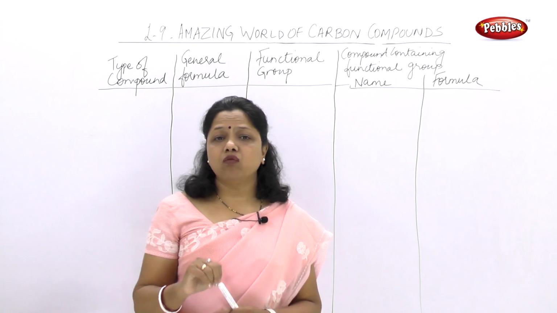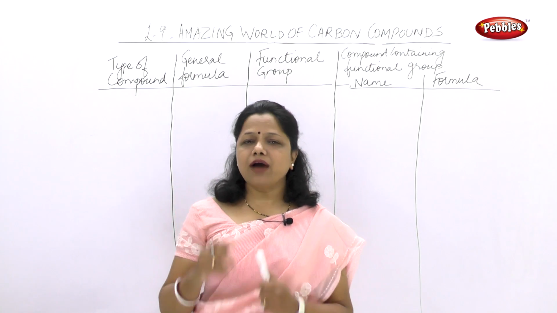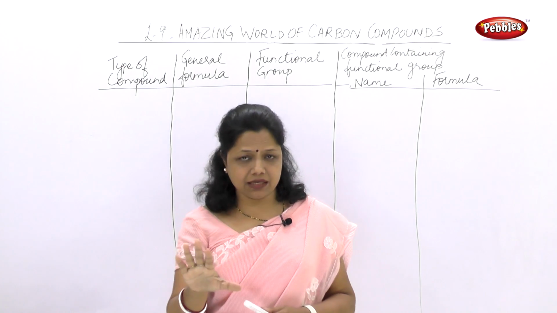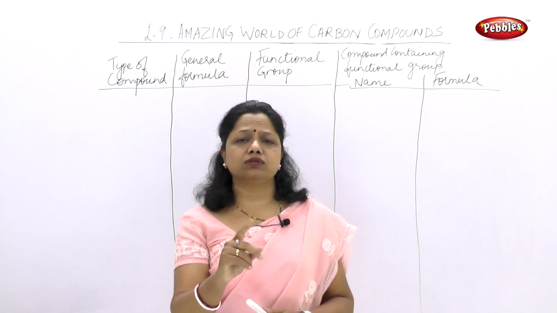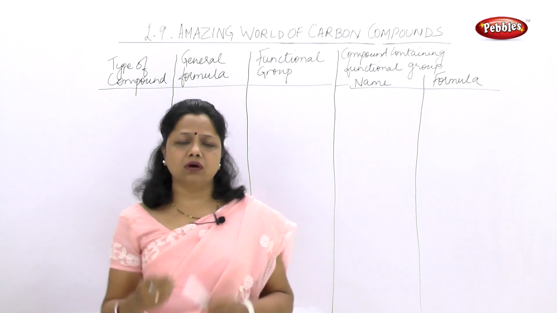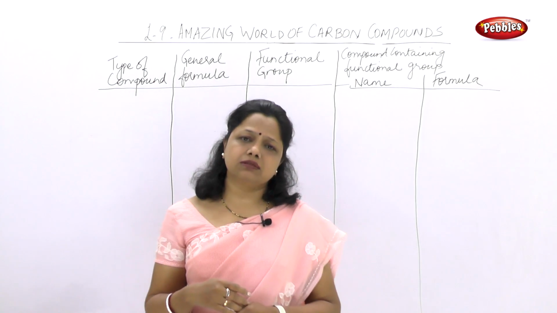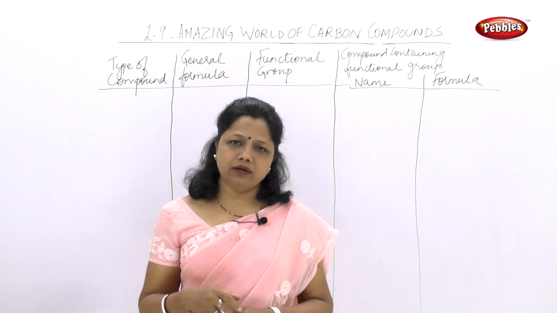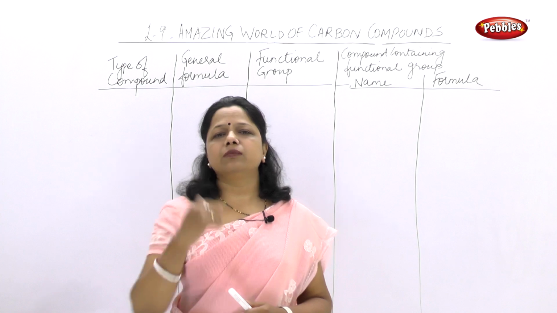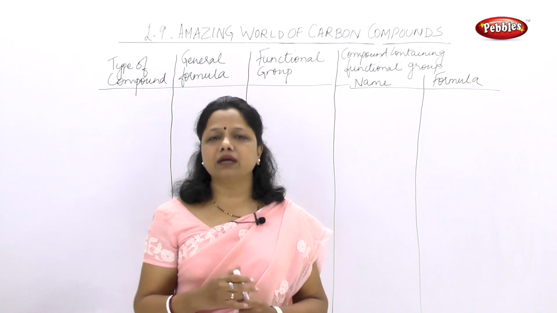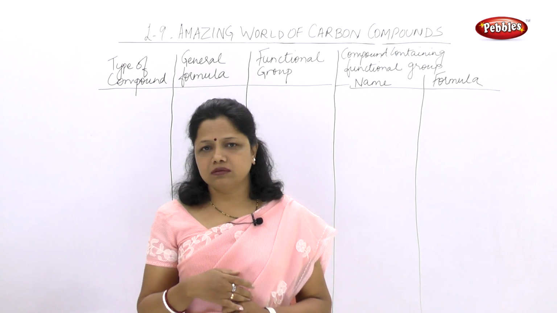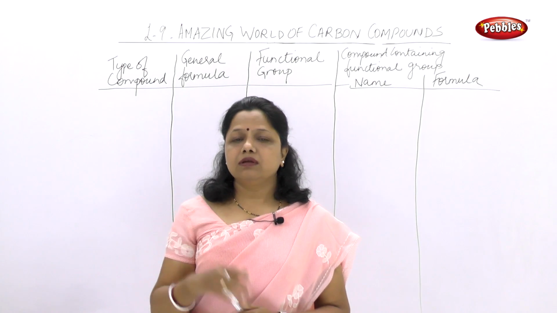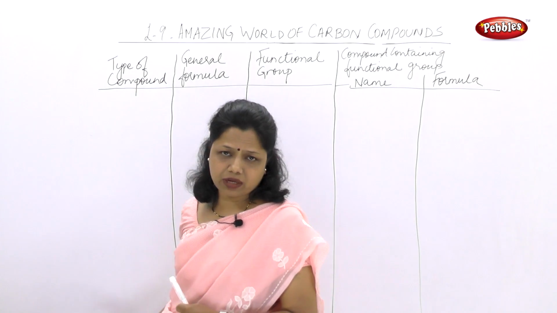We are going to learn what is functional group. Now if I have C2H6, that is the ethane. Now if I replace one of the hydrogen with some other oxygen or nitrogen or sulfur or halogens, I will form a different type of group, and this is what we are going to learn today, the functional group. You must have heard about alcohol, you must have heard about vinegar, you must have heard about ketones, acetic acid. What are they? They are the different types of organic compounds. Now today I am going to show you the different types of organic compounds.